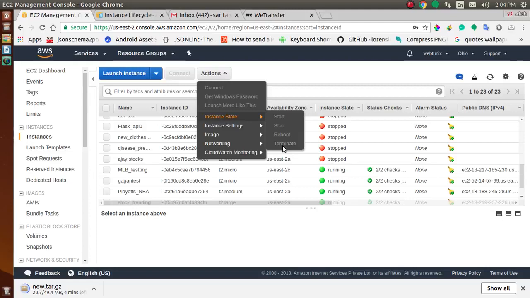Then we can also use stop and start. If your instance fails a status check or is not running your application as expected, and if the root volume of your instance is an Amazon EBS volume, you can stop and start your instance to try to fix that problem.